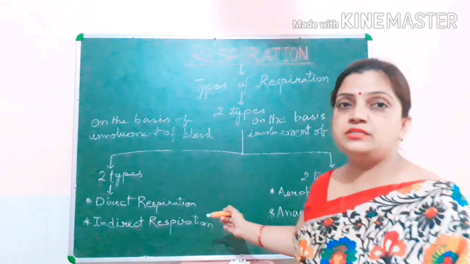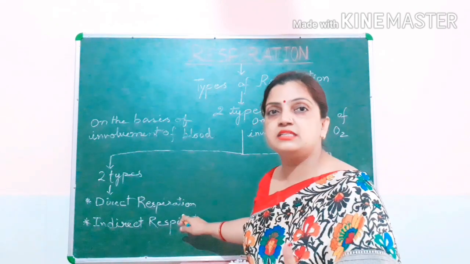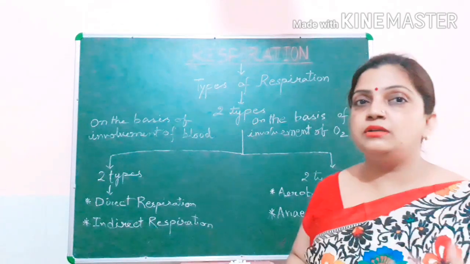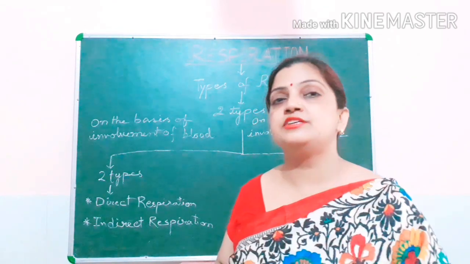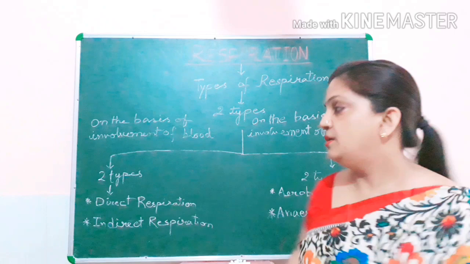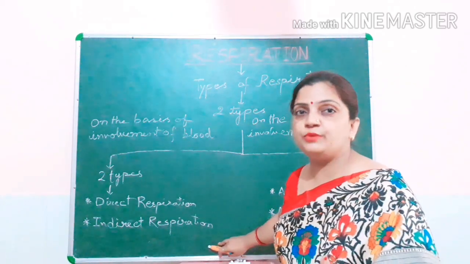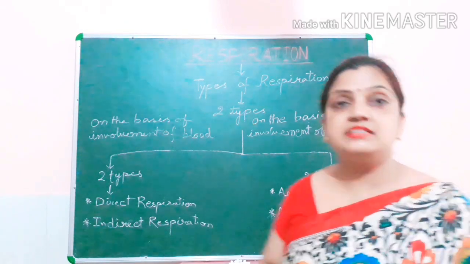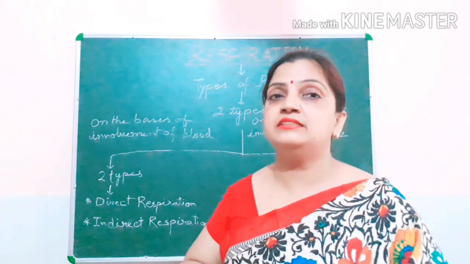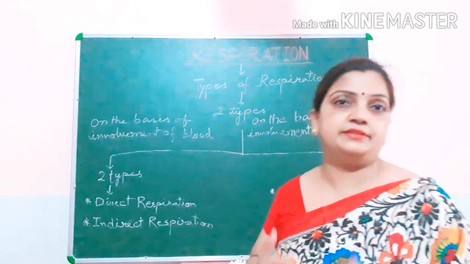In other words, direct respiration can also be called external respiration, where only inhalation and exhalation is taking place. Whereas indirect respiration can also be called internal respiration, that means it is taking place inside the blood vessels by getting mixed inside the blood.